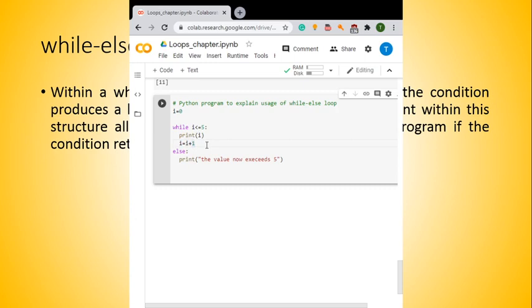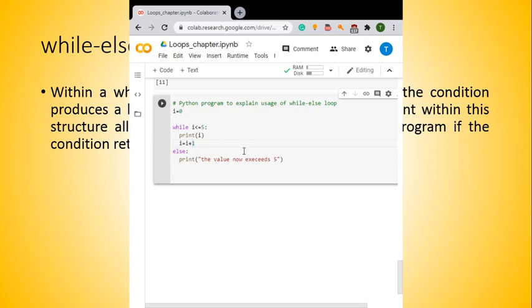Here I is being incremented by adding 1 at each execution. Once this value exceeds 5, meaning I becomes 6, the print statement under the else will be printed. As soon as the condition fails, the flow is handled by the statement under the else condition.